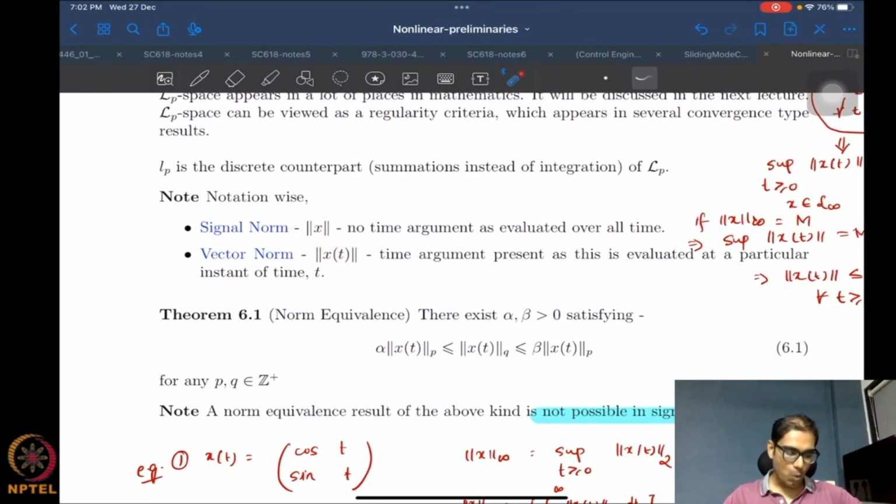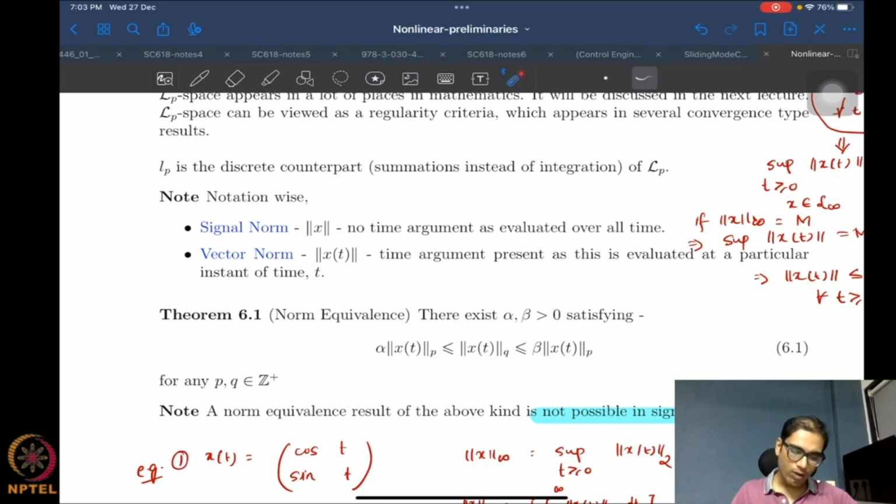Now, one of the things that we know about vector norms is this notion of norm equivalence. For vector norms we have this very nice result which essentially says that if you take any two vector norms, they are comparable by a constant. What does it mean? If I take the q norm, then I can always find constants alpha and beta such that I can compare it with the p norm like this. I can bound it on both sides with the p norm using constants alpha and beta.